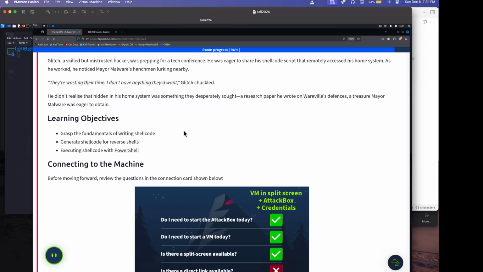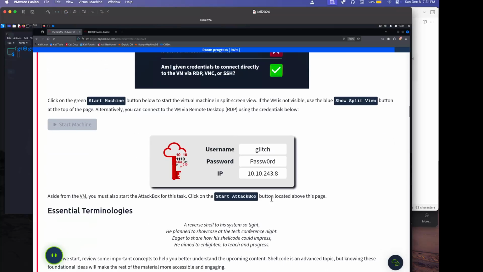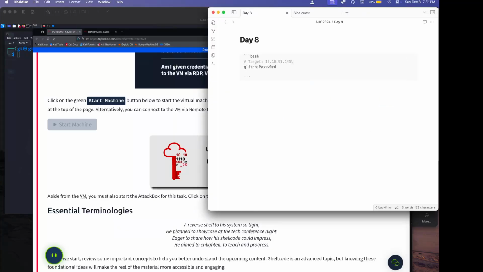Learning objectives: grasp the fundamentals of writing shell code, generate shell code for a reverse shell, and execute shell code with PowerShell. Okay, that's fine. We need a AttackBox, we need a VM, split screen is available, that's fine. And we also have credentials. So I think now we have everything needed. As a target change, I think I figured out how to copy from my VM to the, just don't quote me on it, okay? I think I figured that out, but we're gonna find out pretty soon.